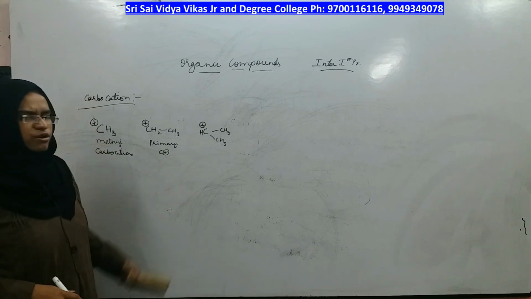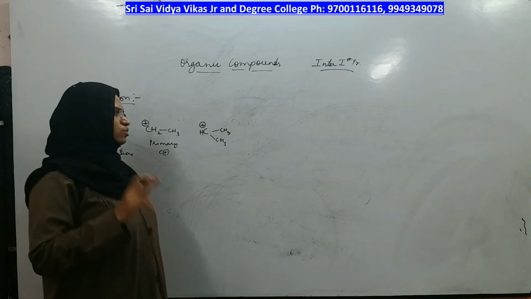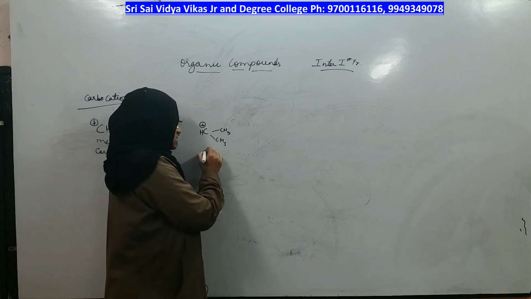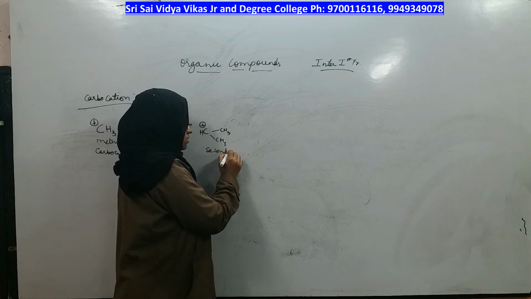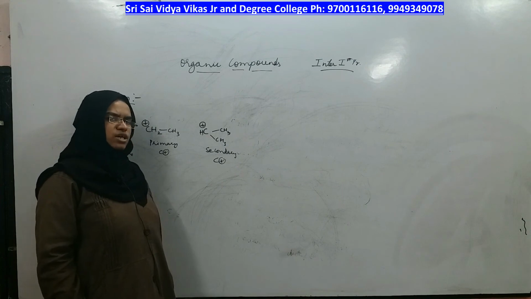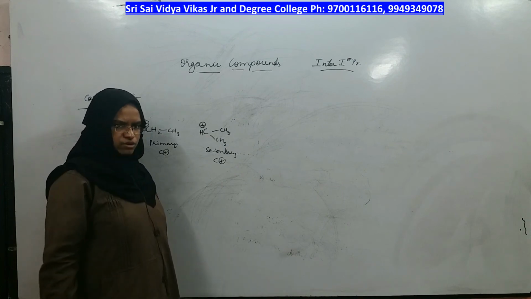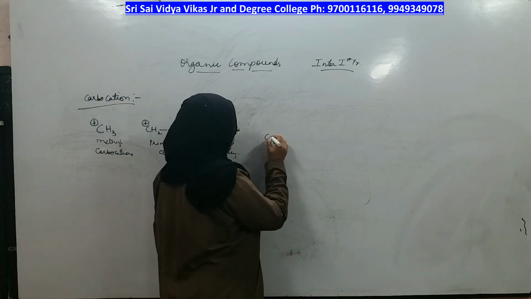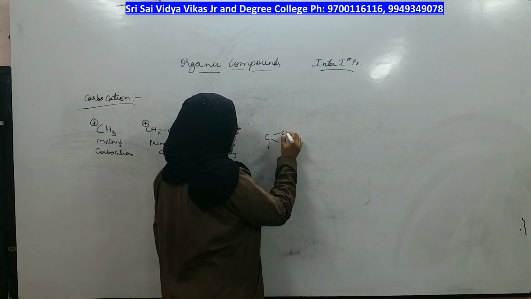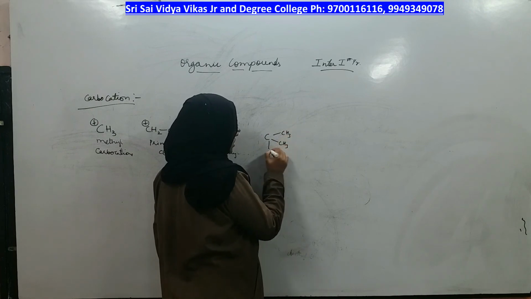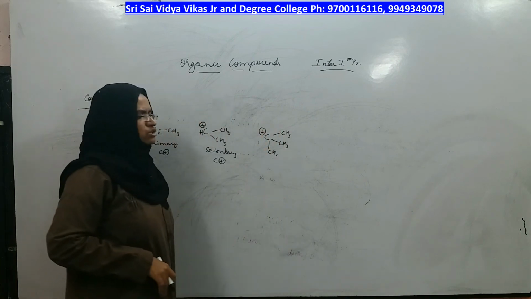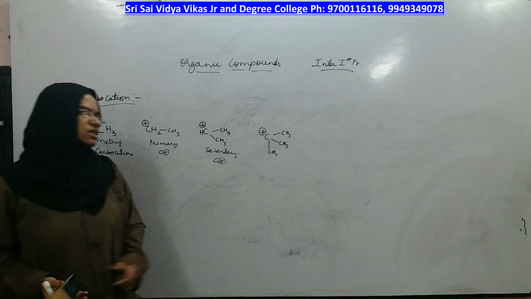This type of carbocation in which 2 carbons are attached to the carbocation is called a secondary carbocation. When 2 carbons are attached, it can only have 1 hydrogen because the total should always be 3. Coming to the next type, 3 carbons are attached to the carbocation, so there is no chance of a hydrogen getting attached.